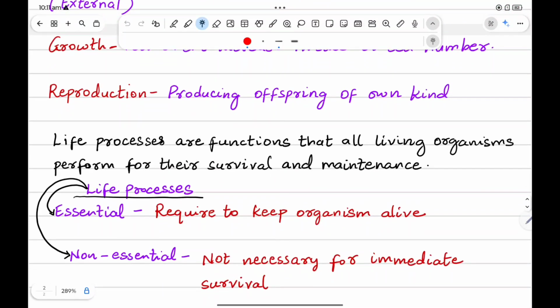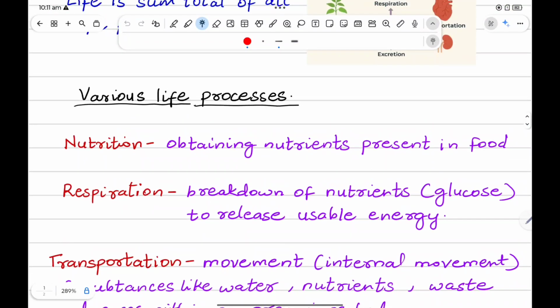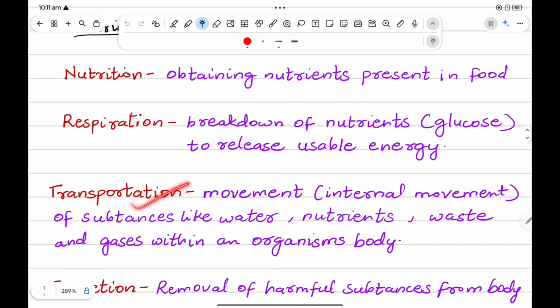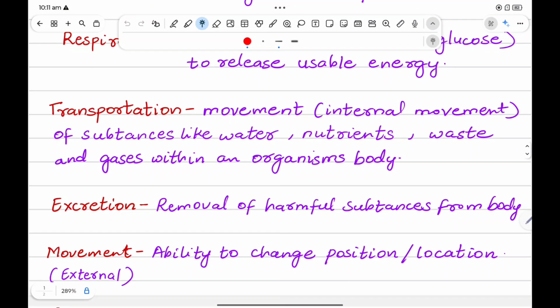Now these life processes are categorized as essential life processes and non-essential life processes. So what is meant by essential life processes? Essential life processes are required to keep the organism alive, whereas non-essential life processes are not necessary for immediate survival. So for example, nutrition, respiration, transportation and excretion are categorized as essential life processes. So organisms should carry out these life processes continuously without any gaps so that life should exist in that living